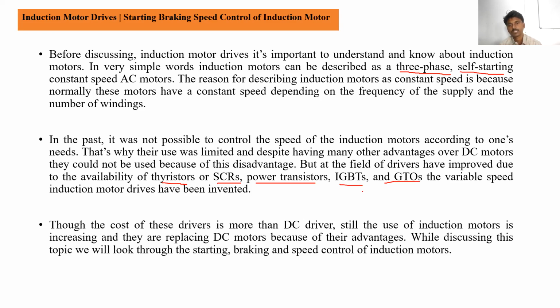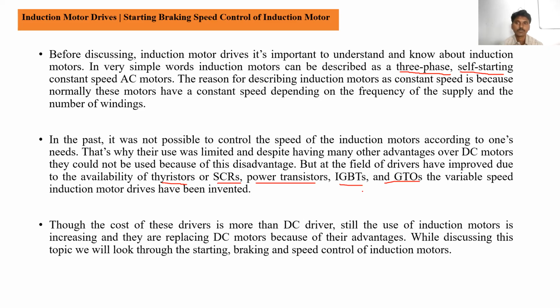But in the case of the induction motor, the commutator and brushes are not present. Due to this, the weight of the induction motor is very less, the size of the induction motor is less, and the economical cost of the induction motor is also less compared to DC motors. Is it clear?